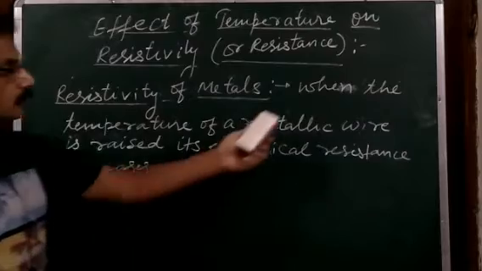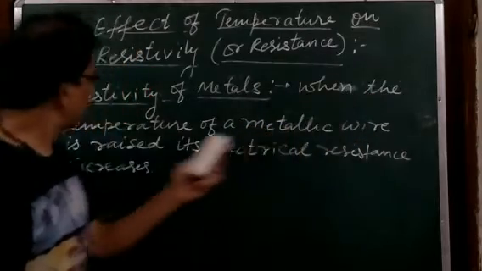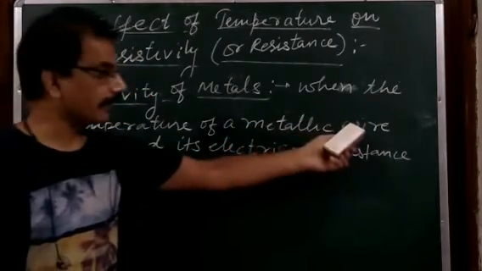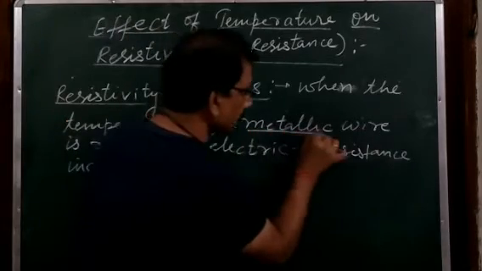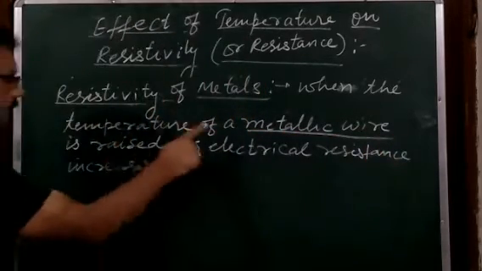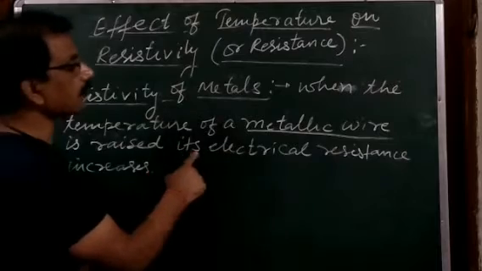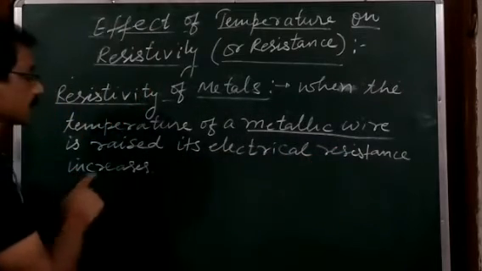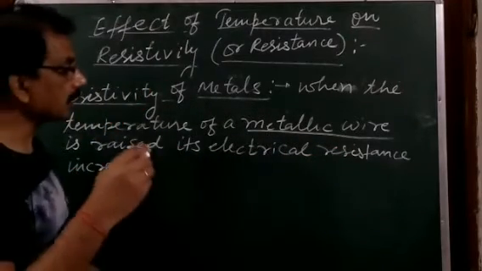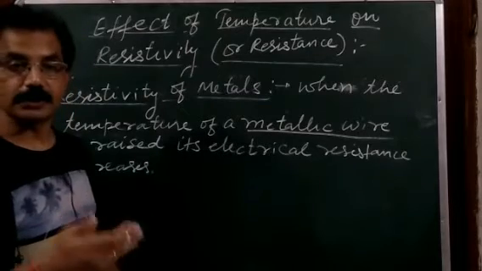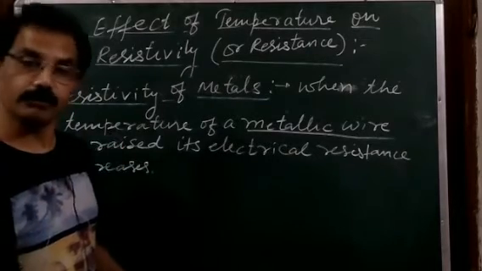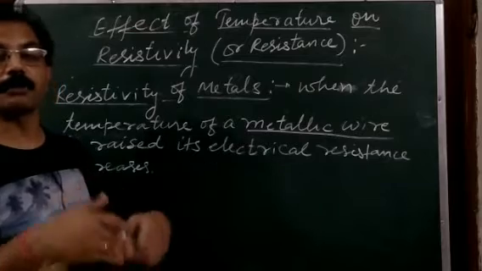temperature. So when the temperature of a metallic wire is raised, then its electrical resistance increases. It means on increasing the temperature, the resistance of a metallic wire also increases. But the question here is, why?